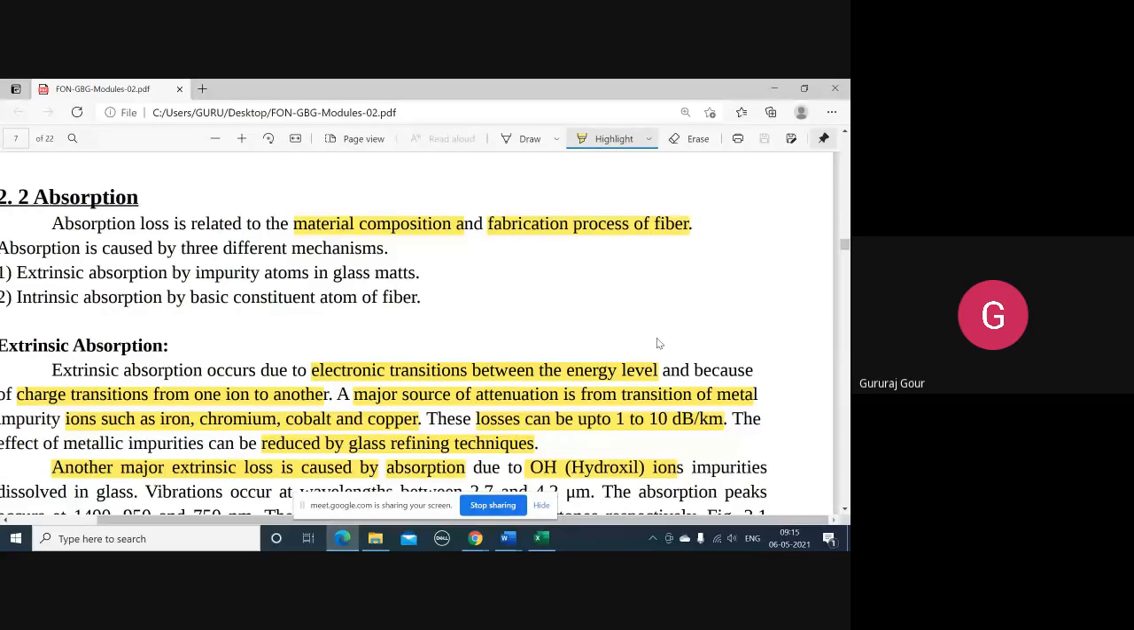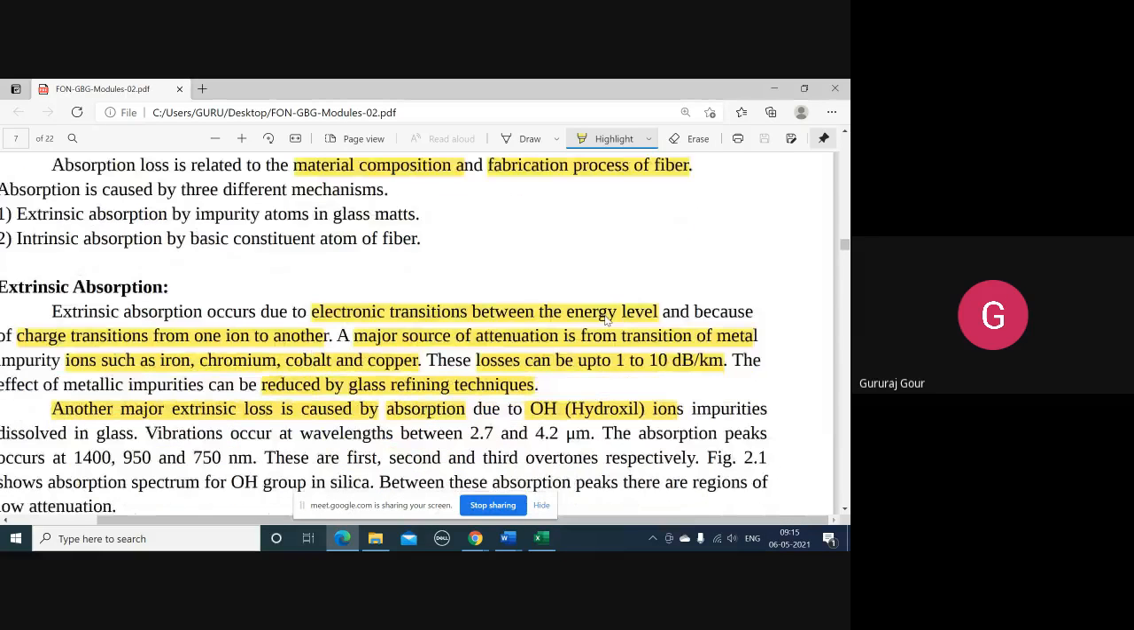That is absorption. Again, in absorption, there are two types: extrinsic and intrinsic absorption. And after this absorption, we'll see scattering loss. Again, there are two versions: linear scattering and non-linear scattering losses. So these two aspects, absorption, two types, and scattering losses, two types, we can see in detail today. Absorption loss is again subdivided into two types: extrinsic and intrinsic.